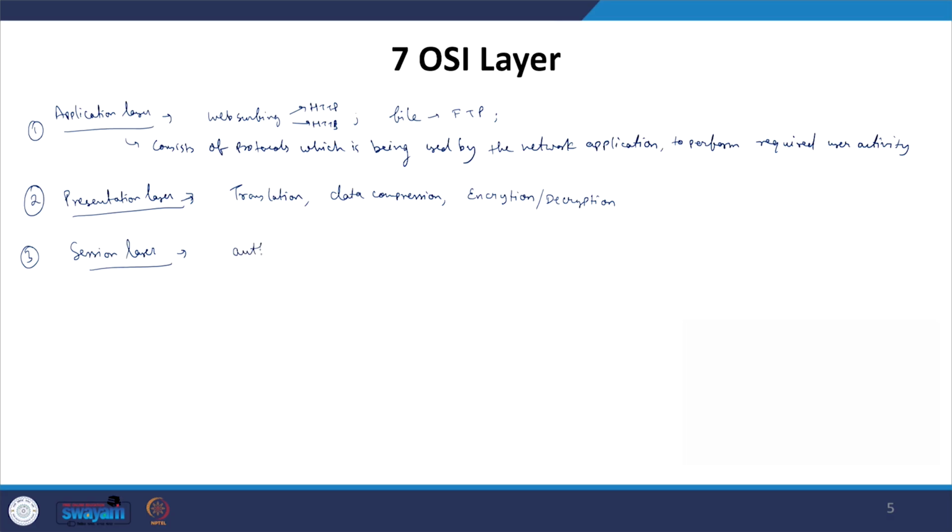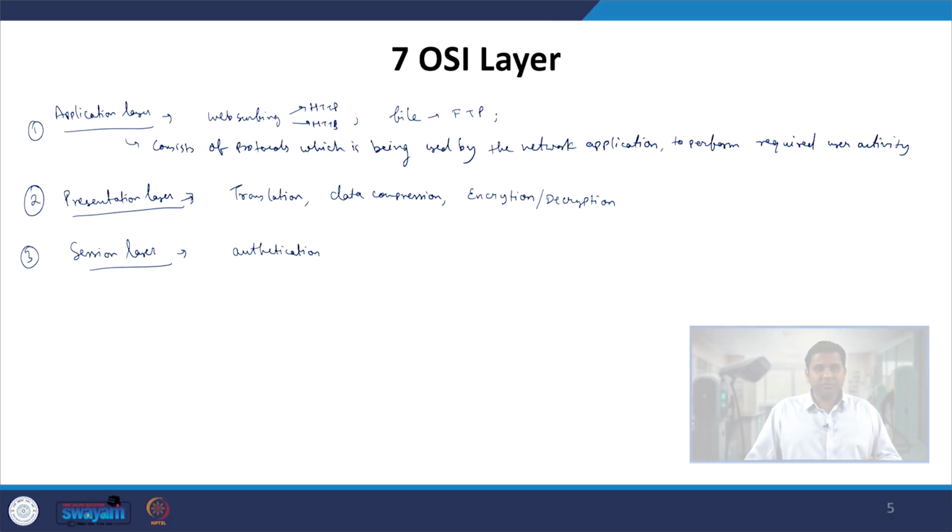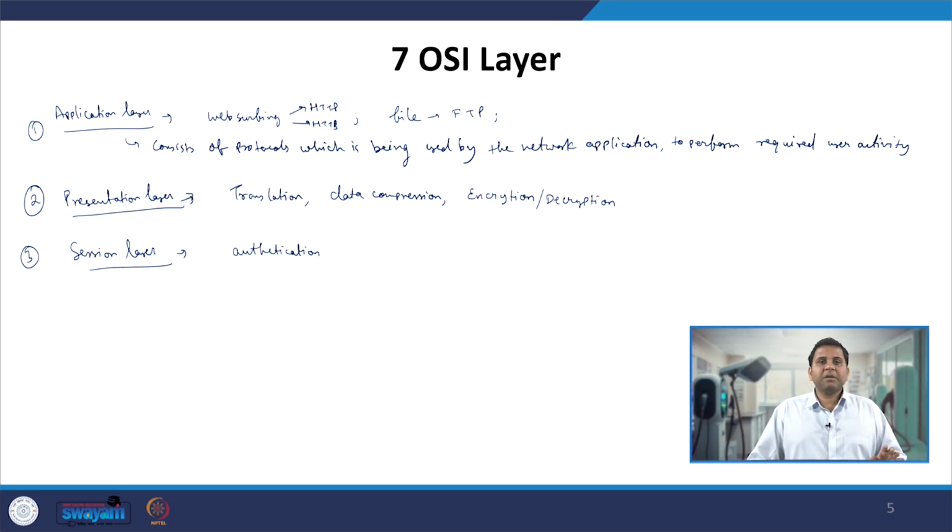First is authentication. For example, if a user is accessing his Gmail, once he enters the password and tries to reach that particular server, it has to authenticate that this is the correct user, and that comes under authentication. Once the authentication is done, it is the server which decides to what level we should give the authorization.